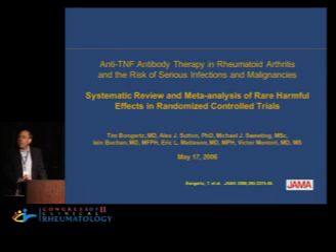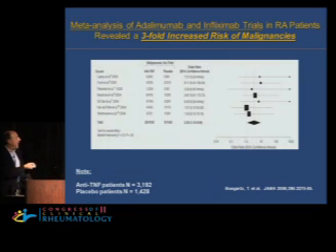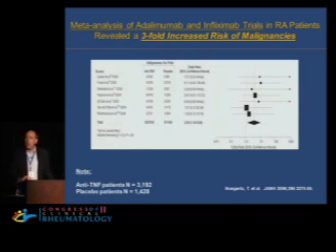So this was a study that we looked at a little bit earlier today. I'm not going to belabor it because it was beautifully dealt with. There were a lot of concerns when this study came out by Bongartz, published in JAMA several years ago, about the methodology, et cetera. But it did show a 3-fold increased risk of malignancy in patients who were receiving either infliximab or adalimumab. So one of the concerns when the publication came out was, why was etanercept not included?